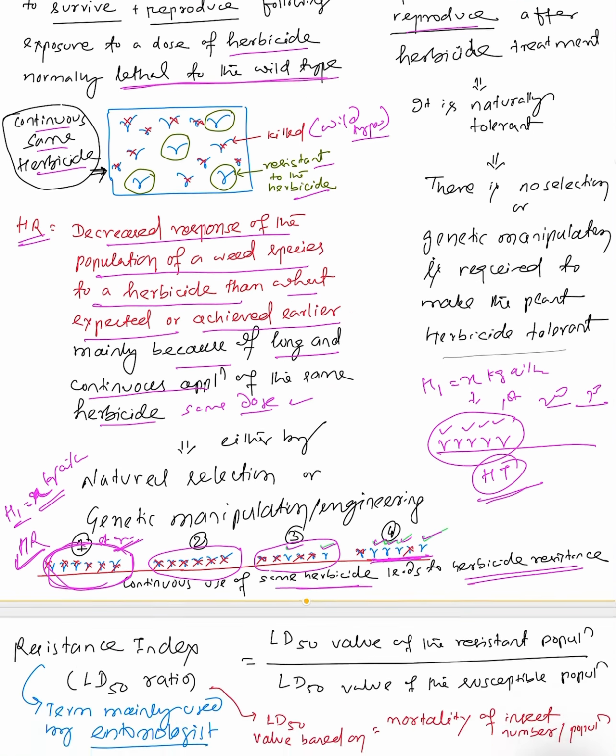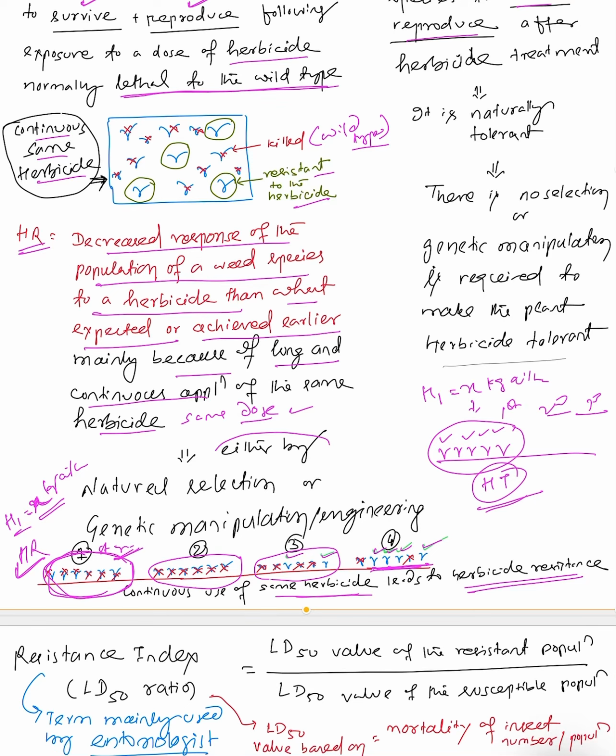The development of resistance against the herbicide can occur by means of natural selection, or by means of genetic change, which is called genetic engineering or genetic manipulation, or in some cases by means of tissue culture.